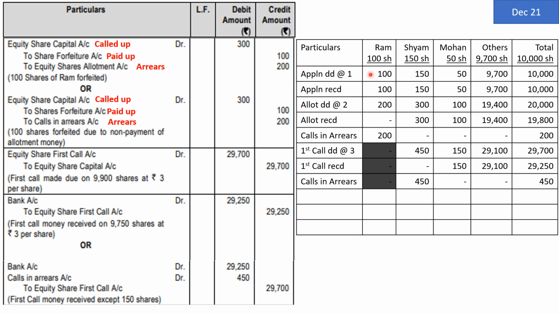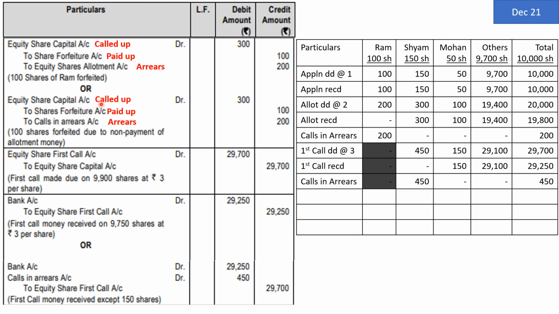Now in case of Ram, we have demanded application money and allotment money. So total amount called up is only rupees 3 per share. I repeat, share capital account by the amount called up. And in case of Ram, only application and allotment money are demanded. We have not made any first call from him. So it is better to consider that 3 rupees is the called up money of 100 shares held by Ram.